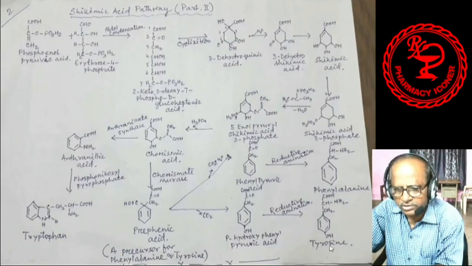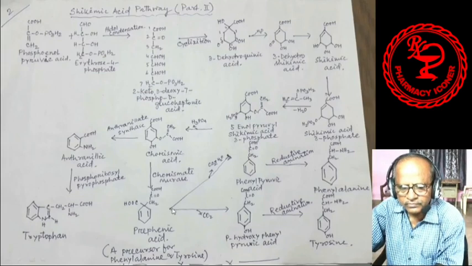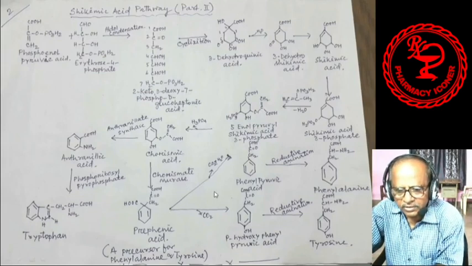These are the two amino acids formed from prephenic acid in two ways. One is that in the first step carbon dioxide and water are released, forming phenylpyruvic acid.